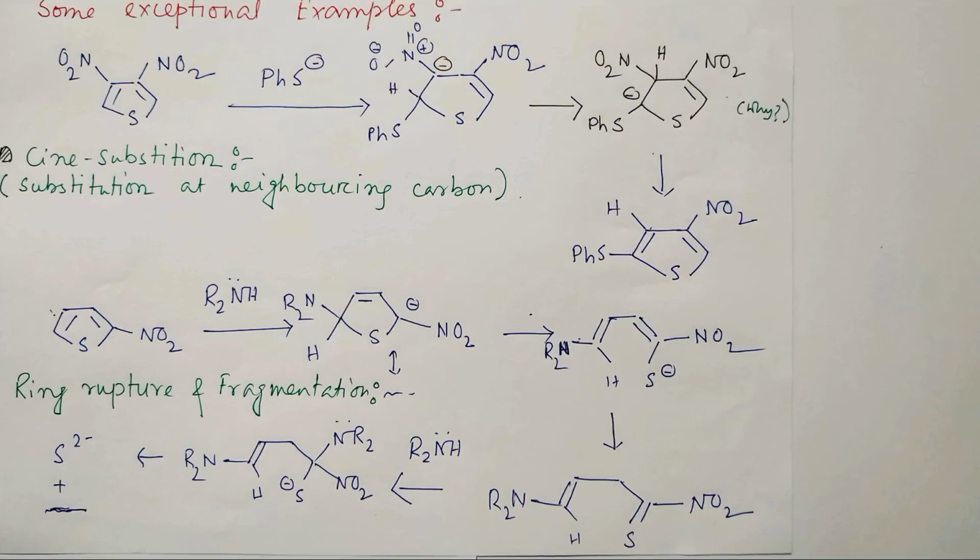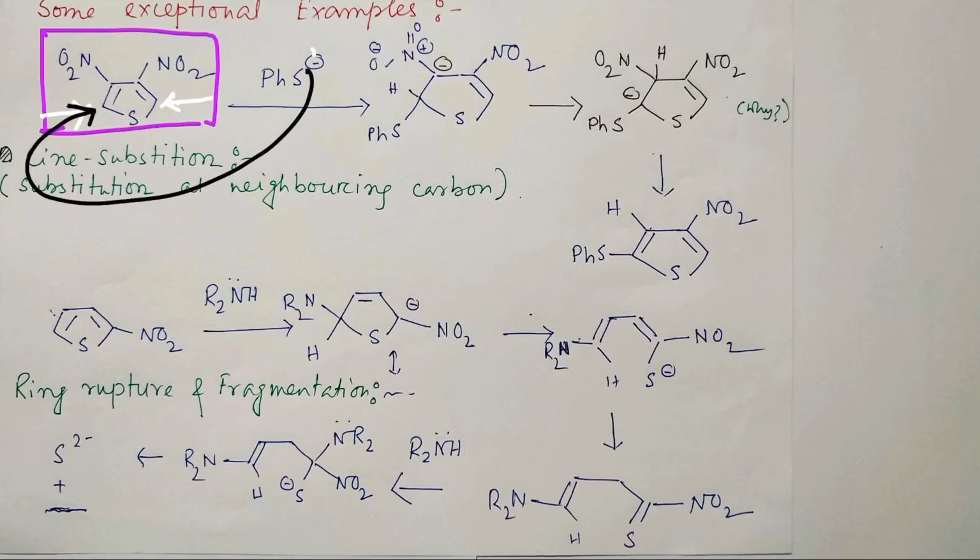Fine. Now let's discuss some other exceptional example. For example, this is a 3,4-dinitrothiophene. What happens? This PhS minus is a good nucleophile, so it can attack either position 2 or 5, whichever, because of the electron deficiency due to the presence of the nitro groups. It attacks, for example, here. Consequently, the negative charge will go to here, and in this position it is adjacent to a nitro group which is withdrawing in nature, so the negative charge is relatively stabilized.